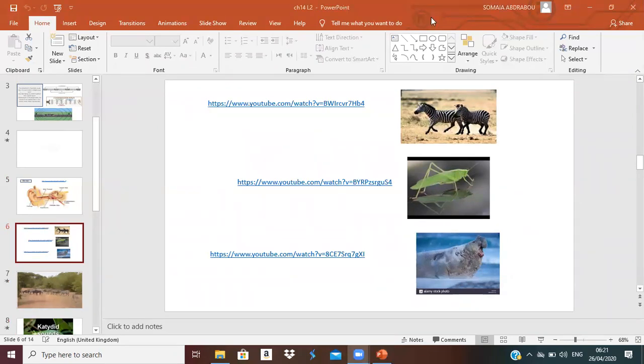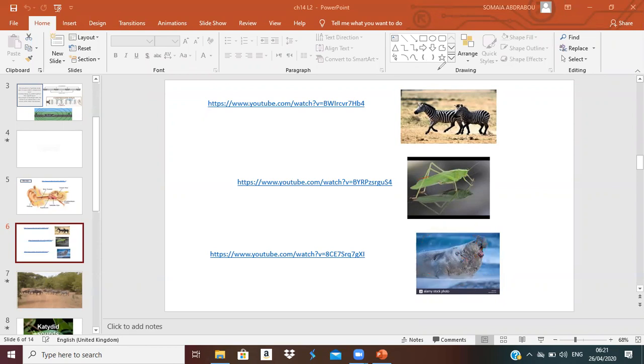I also have this kind of animal making sound, the male seal. Its roar is made by vocal cords and its nose and some other parts in its body too.